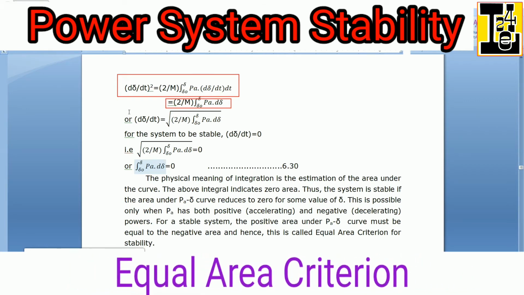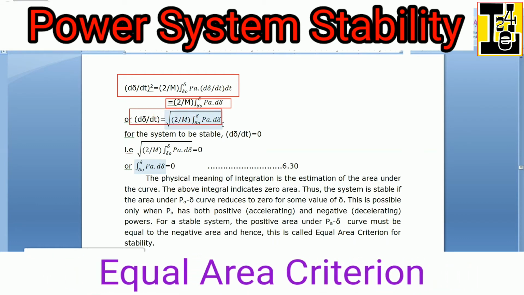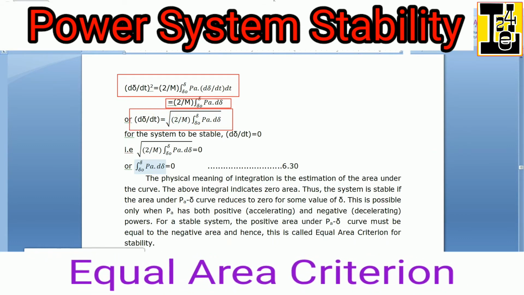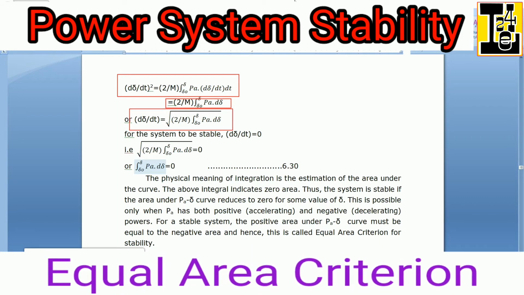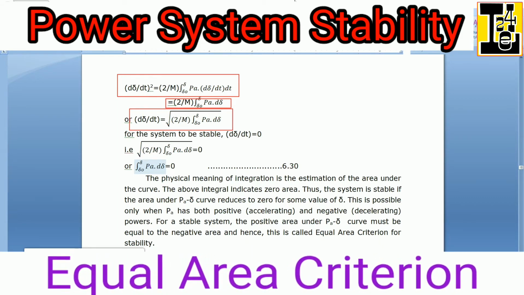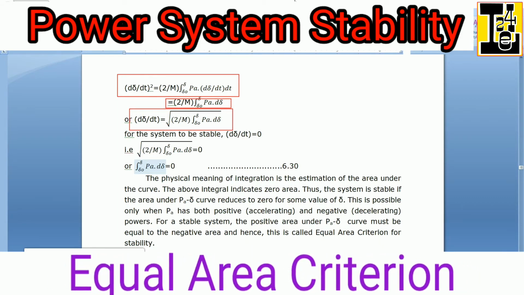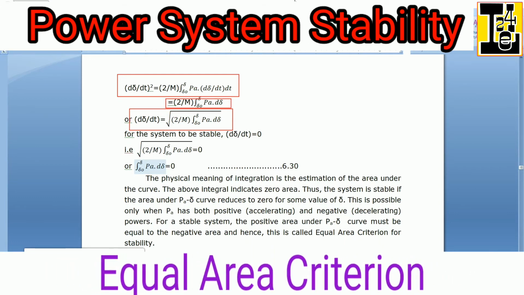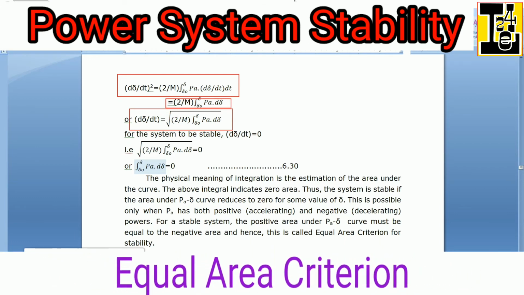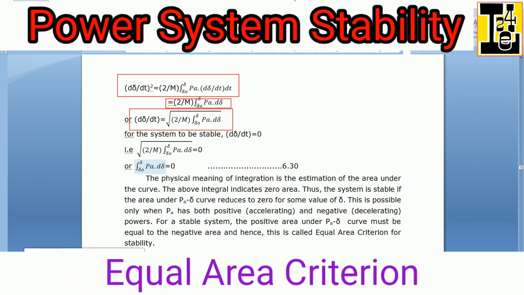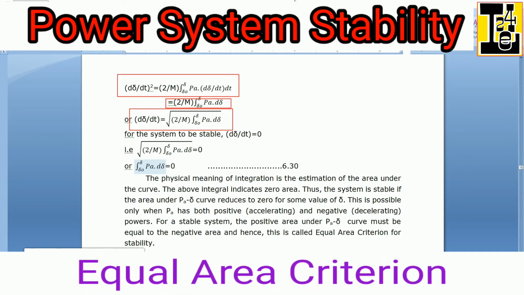Further it is expressed as dδ/dt = square root of (2/M) times the integration of PA dδ over the limits δ0 to δ, taking the square root at the RHS side.